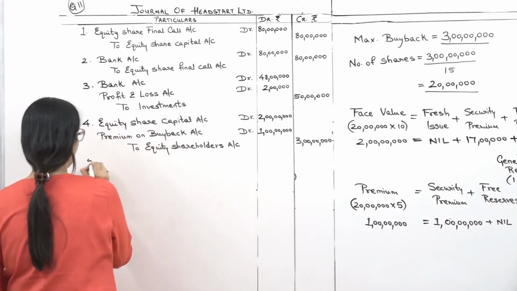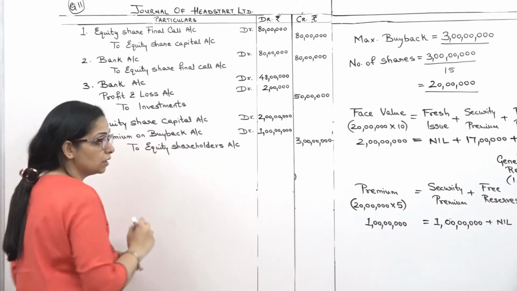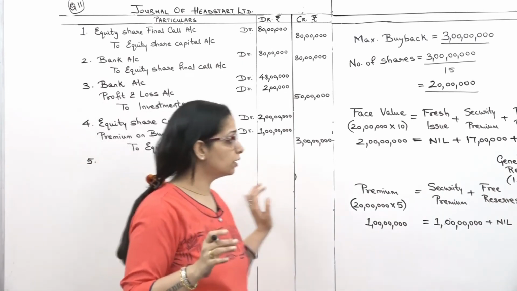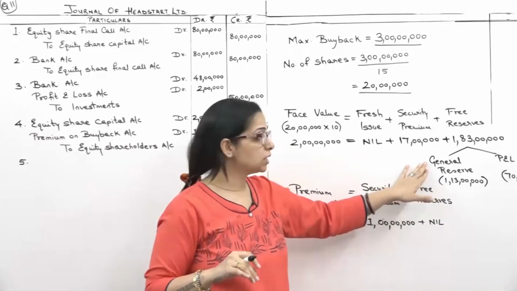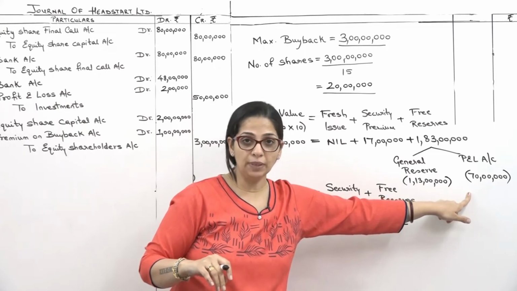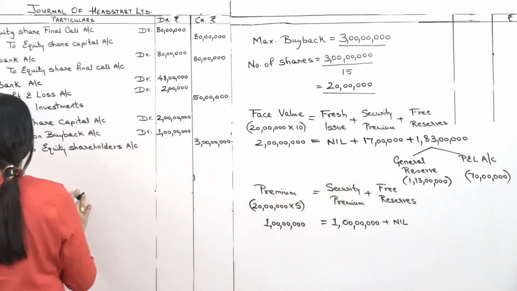Now for buyback, we have used reserves. So those reserves have to be taken to your capital redemption reserve. कौन से reserves हमने use किए हैं? Security premium, general reserve and P&L. So तीनों reserve हम debit कर देंगे.